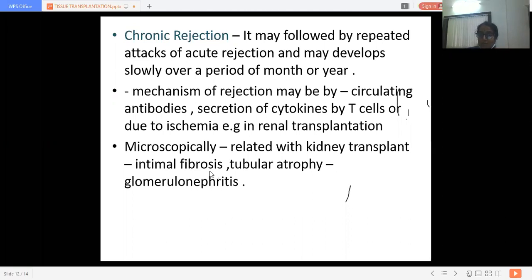That is, there is inflammation. After that, it shows fibrosis. Then there is tubular atrophy due to ischemia of the renal vessels, and then there is glomerulonephritis. What is glomerulonephritis, my dear students? Do you remember glomerulonephritis? Yes, what is glomerulonephritis?